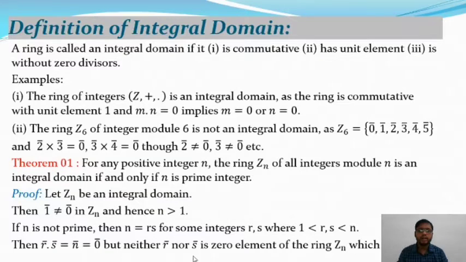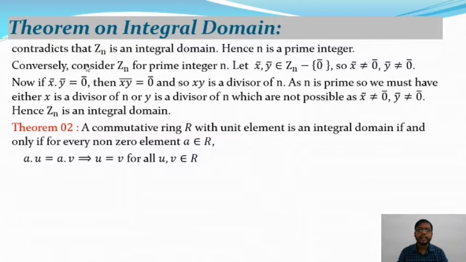but neither r nor s is the zero element of the ring Zn, which contradicts that Zn is an integral domain. You know that this is not the definition of without zero divisors, it is with zero divisors, so it is not an integral domain. So hence n is a prime integer. So if Zn is an integral domain, then from this we get that n is a prime integer. And conversely, consider Zn for a prime number n, and from this we shall prove that Zn is an integral domain.